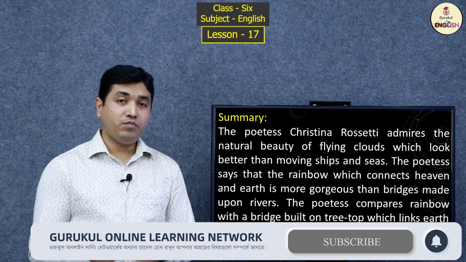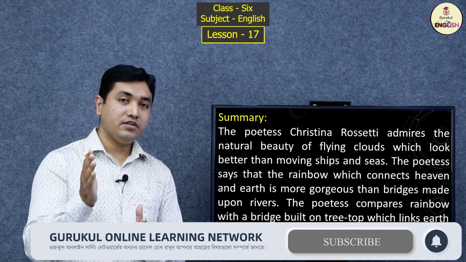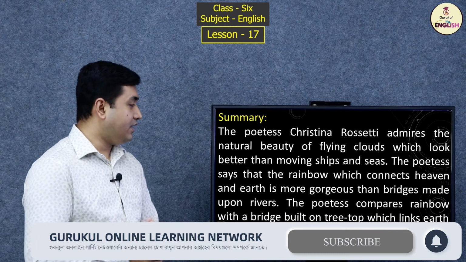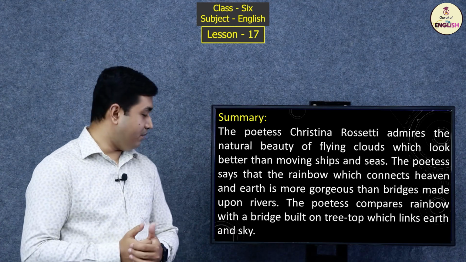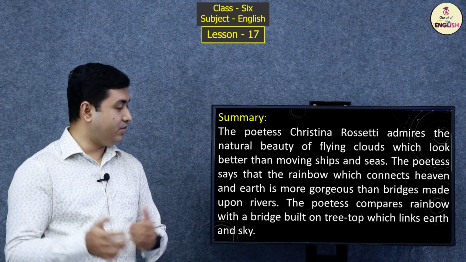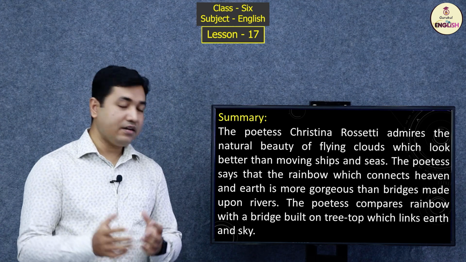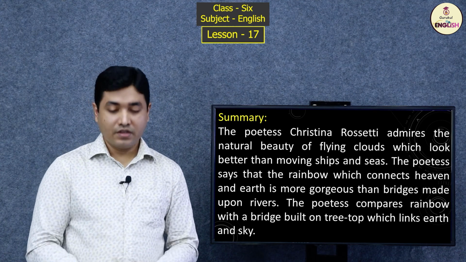And the poetess thinks that the rainbow connects the earth with the sky, and it is more gorgeous than bridges made upon the rivers. And the poetess compares the rainbow with the bridge built on the treetop which links earth and sky.